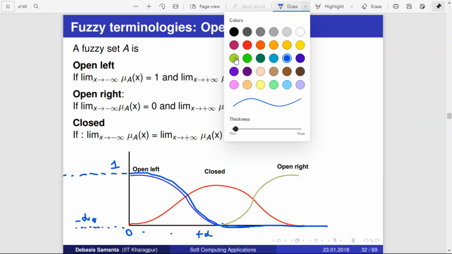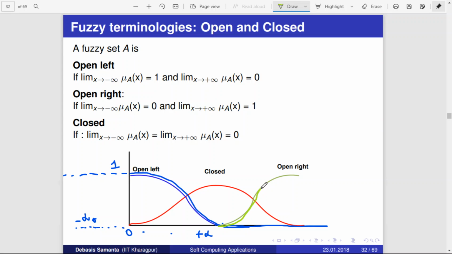Now let us take this one. Let me take a different color. This is actually open right. Here it is becoming 0, as x approaches minus infinity. As x approaches positive infinity, plus infinity, this will result in 1. Such a membership function is called open right.